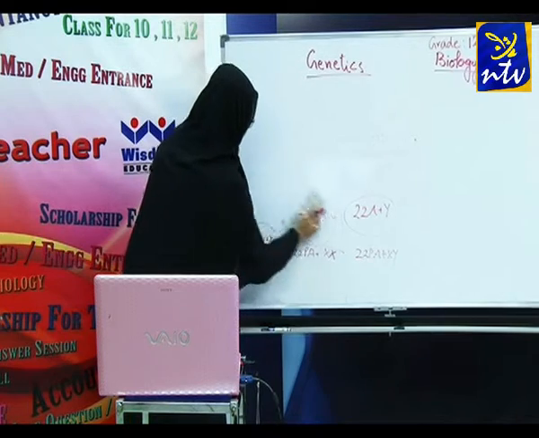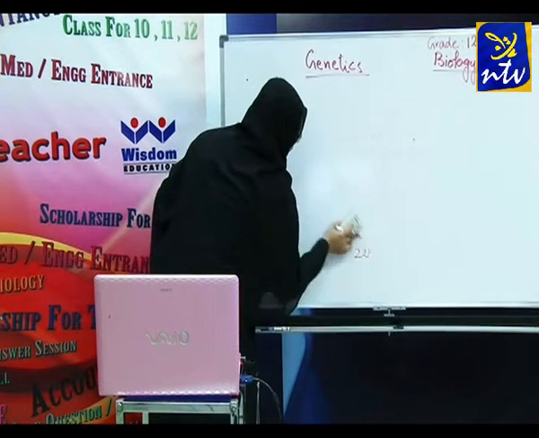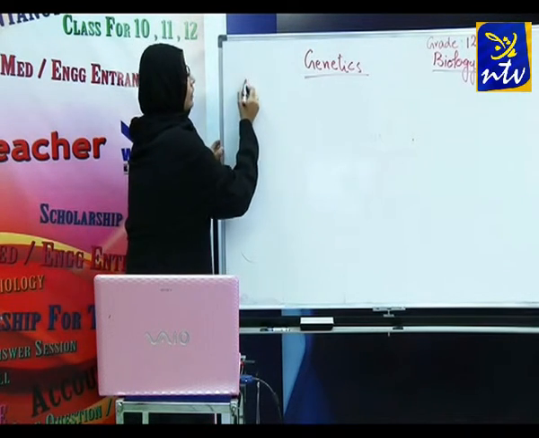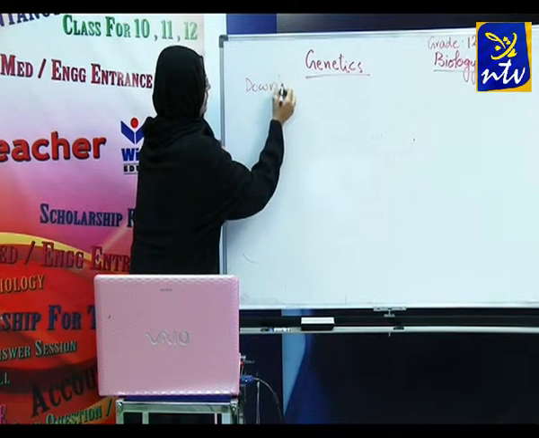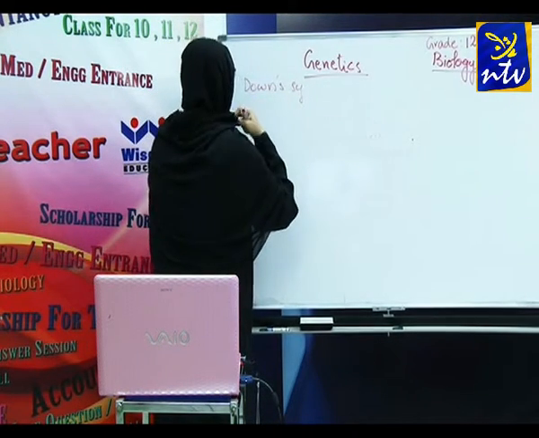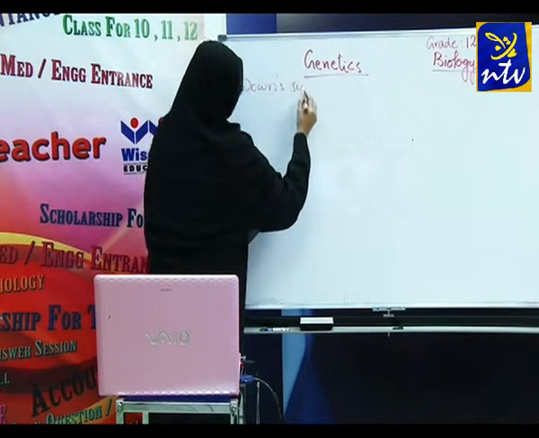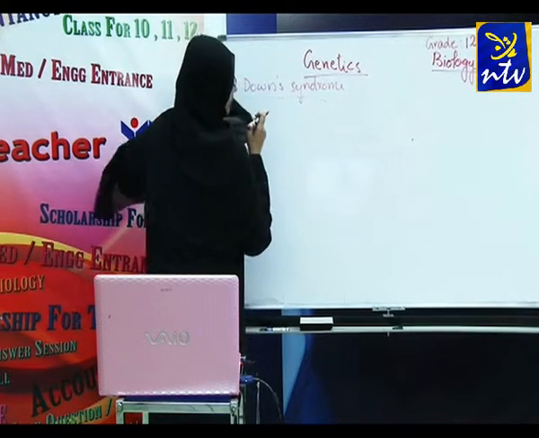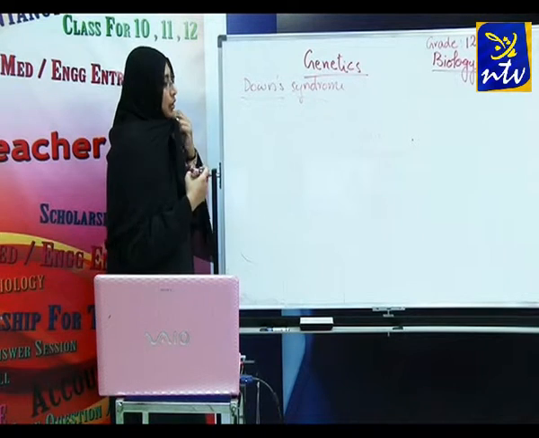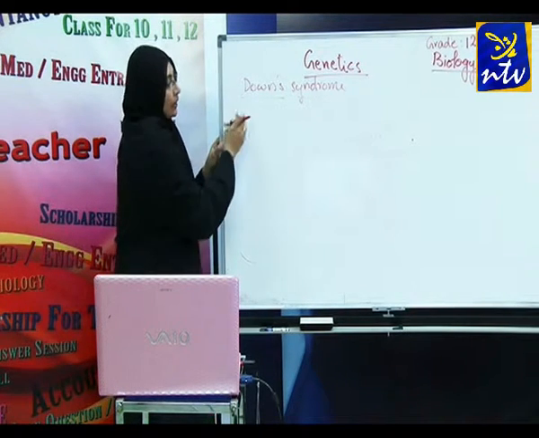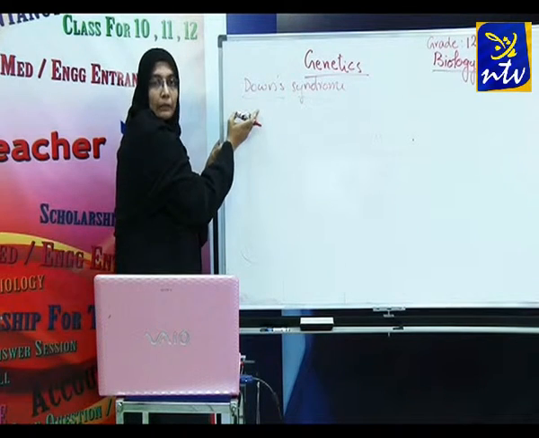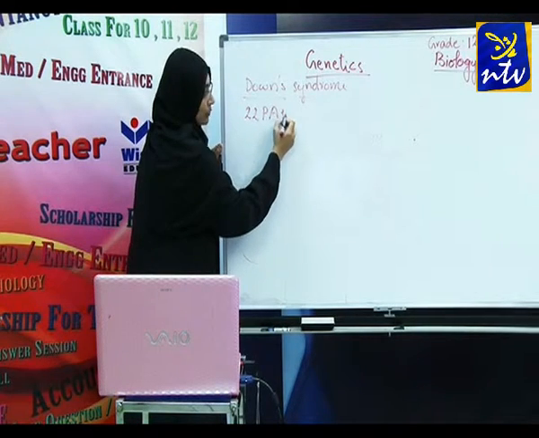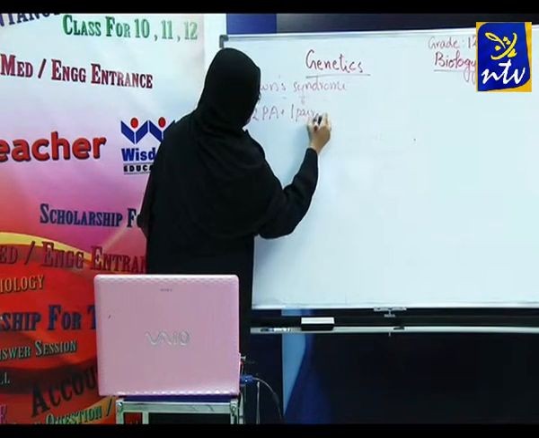As we have seen, in the case of human beings there are 22 pairs of autosomes. You might have heard about Mongolism, or Down syndrome. What is this Down syndrome? Have you heard about Mongolism, mentally retarded children? Normally we have 22 pairs of autosomes plus 1 pair of sex chromosomes.